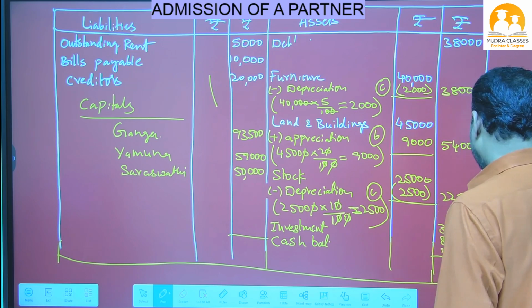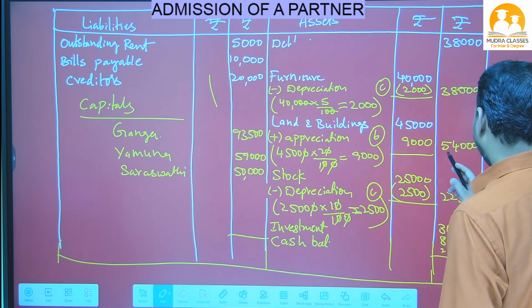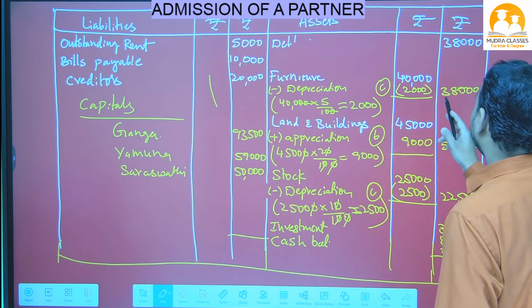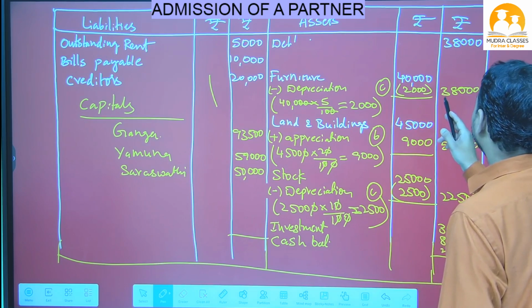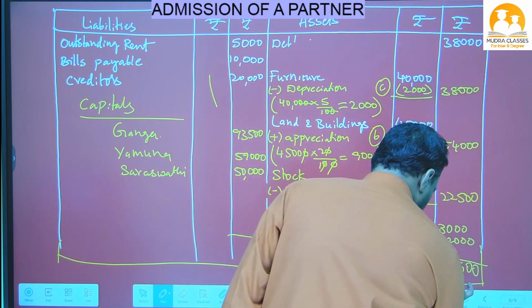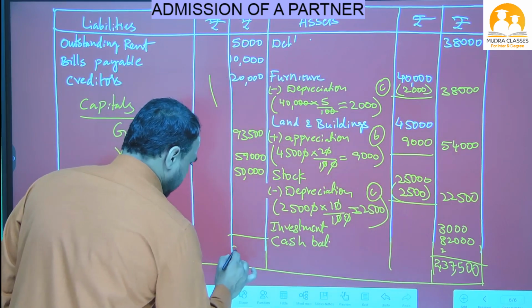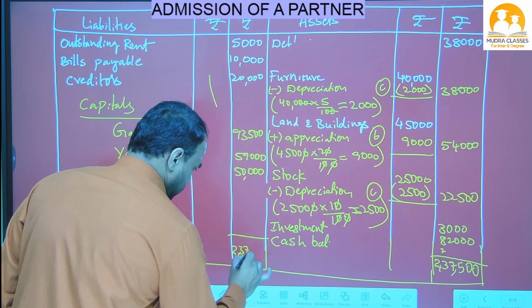Okay, 10, 11, 12, 17, 20, 23. So 2,37,500 we got. So you check liability side also, you will get the same answer.